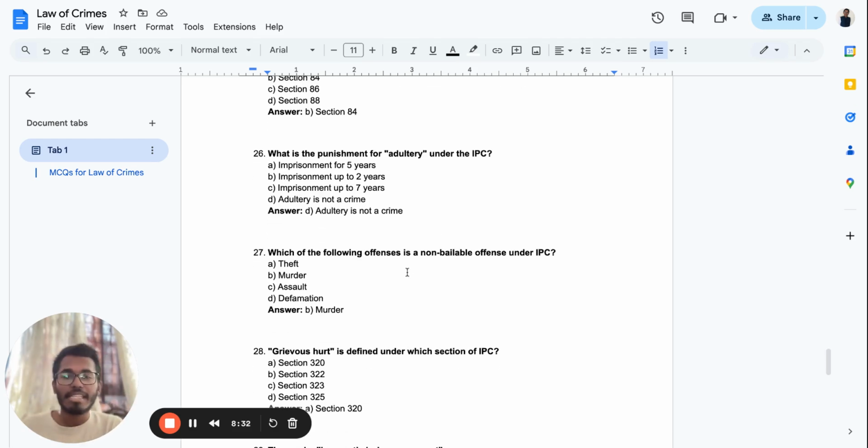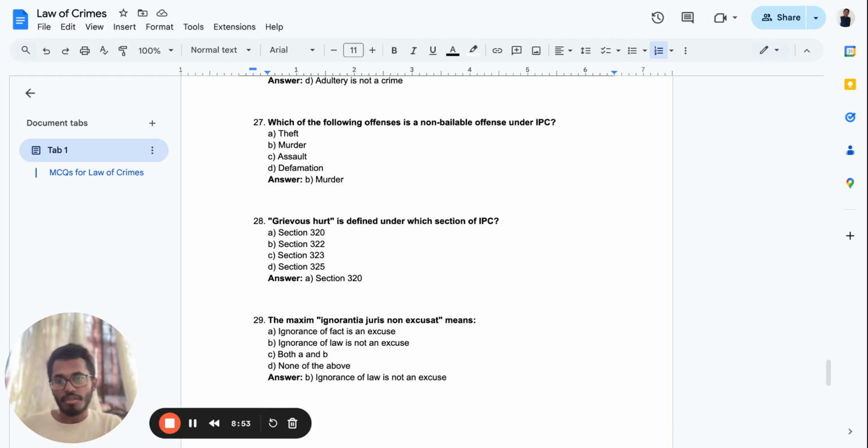Which of the following offenses is not a non-bailable offense under the IPC? What do you mean by non-bailable? It is an offense where there's no bail for it. So is it theft, murder, assault, or defamation? The right answer is murder. Obviously, there is no kind of bail for it. Whereas for theft, assault, and defamation, to an extent, they provide for it.